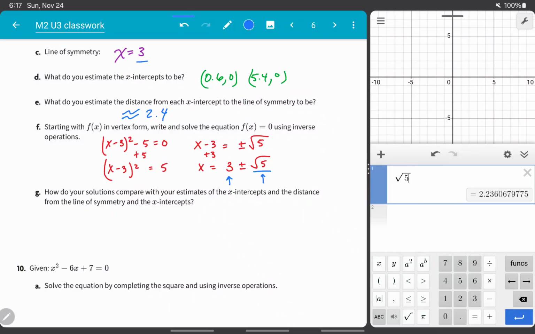It's actually 2.236. So it is very close. Square root of 5 is about 2.236, close to 2.4.